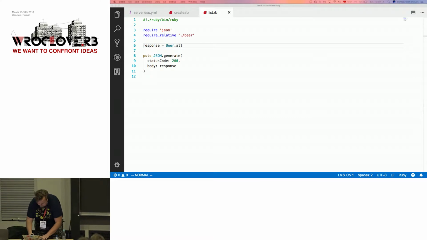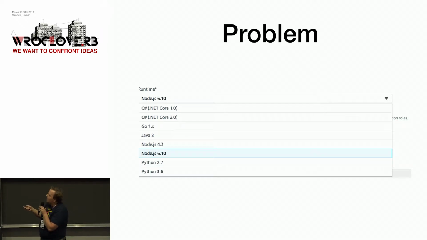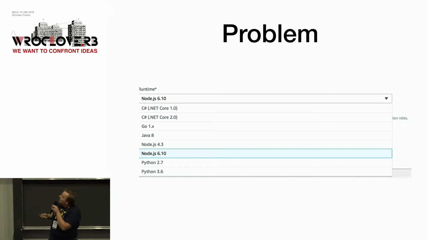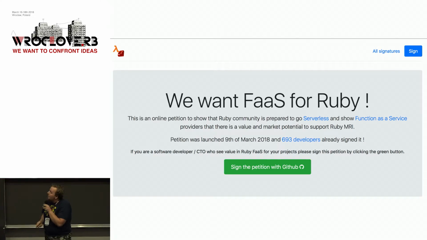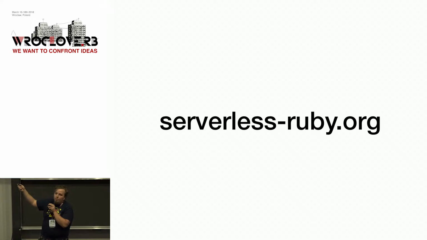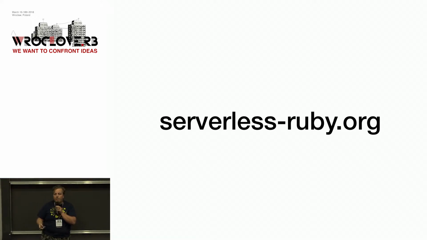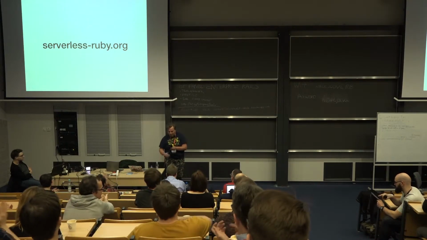So these are the supported languages. Ruby is not supported, and that's the problem. But we are a community, so we can work on it. So there is a petition. We want function as a service for Ruby. There are already around 700 developers signed, and if you're interested and would like to join, just go to serverlessruby.org and sign the petition with your GitHub account. Thank you.